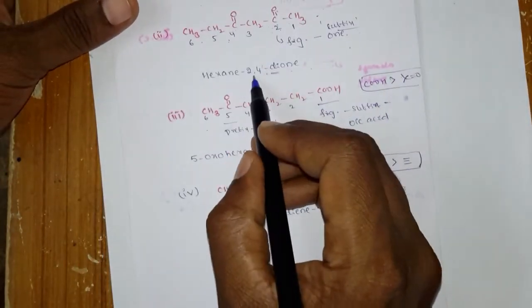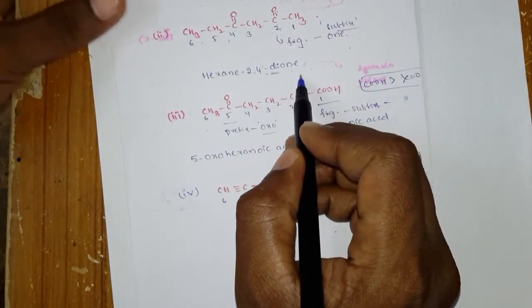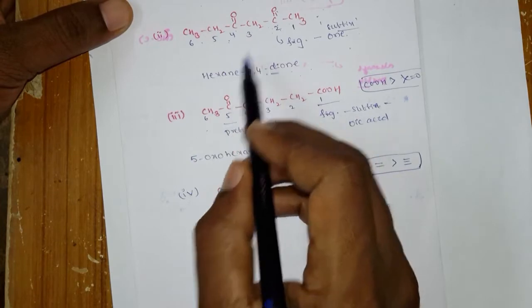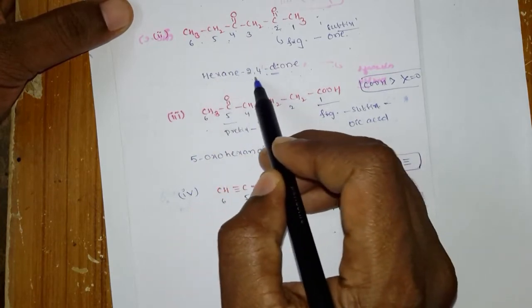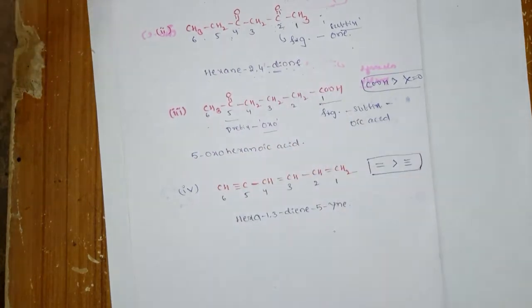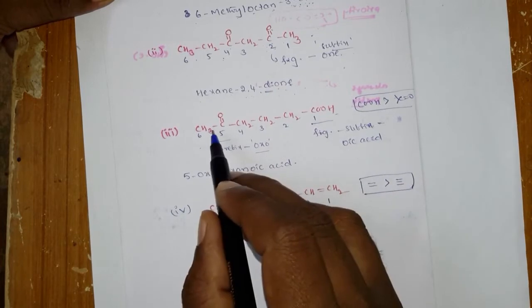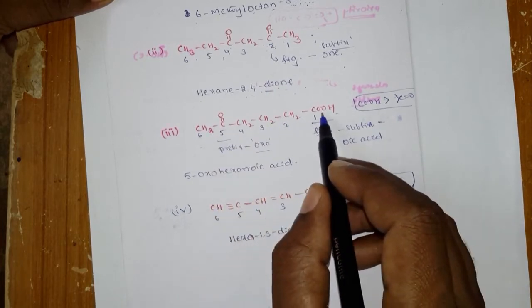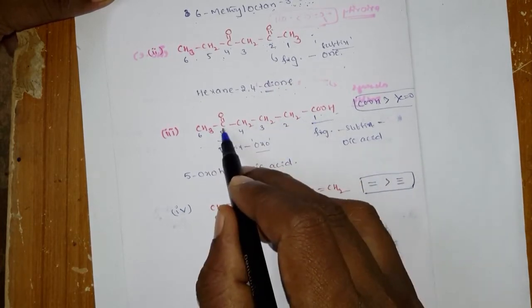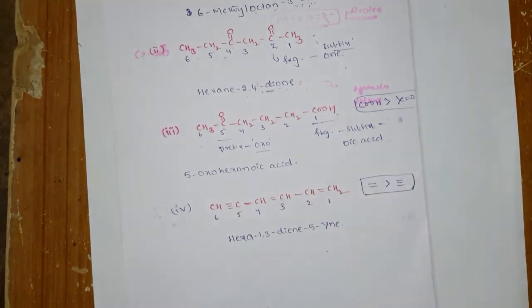Right. This is 2 comma 4 dione. And how many carbons are there? 6. So hexane 2 comma 4 dione. Okay, and the next one, look at this. This is the parent chain, and find out any functional group. Yes, there is one functional group here and one more functional group here. And when you have two functional groups, you have to see the priority.